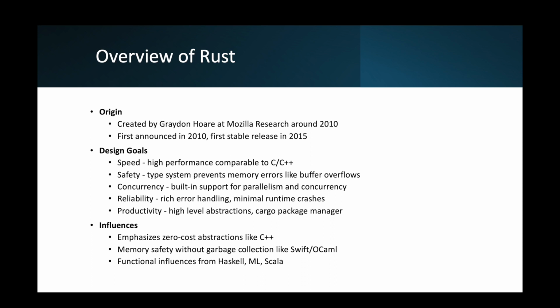Now, as far as safety goes, its type system prevents memory errors like buffer overflows. It has a strong type system which tracks object lifetime and ownership to prevent unsafe behavior. There are no null pointers, iterator bound checks, no data races. That's why it's more safe. It also forces handling of errors instead of ignoring them.